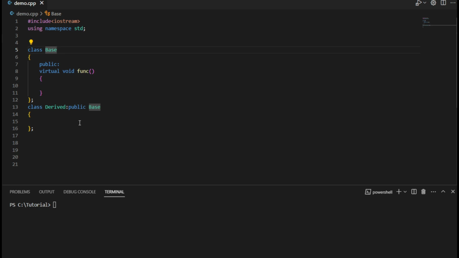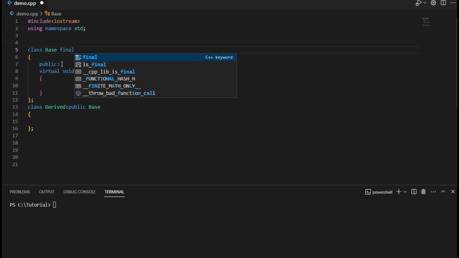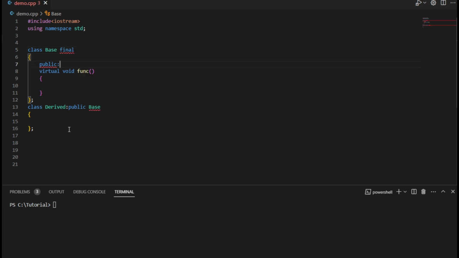So till now, if you have noticed, there is no error in this particular code, but I'll do a slight modification. I'll mark the base class as final. So the moment I do this, you notice that there is an error now in terms of this inheritance. If I hover over it, it says a final class type cannot be used as a base class.